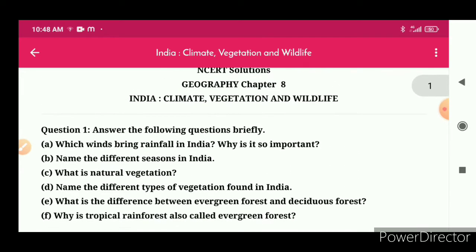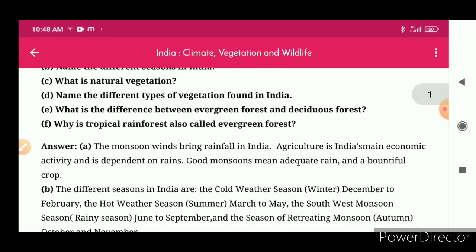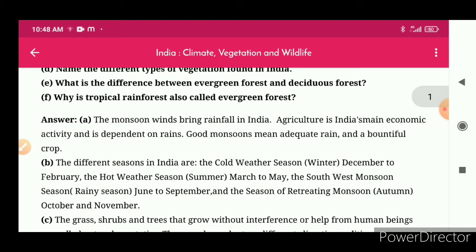B. Name the different seasons in India. Answer: the different seasons in India are the cold weather season, winter, December to February; the hot weather season, summer, March to May; the southwest monsoon season, rainy season, June to September; and the season of retreating monsoon, autumn, October and November.